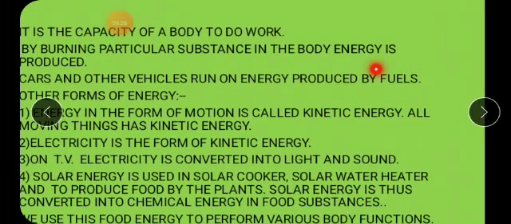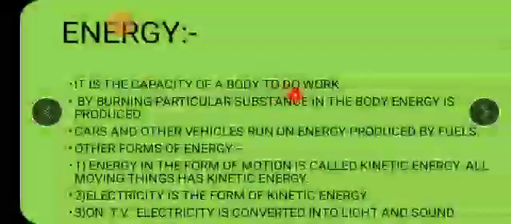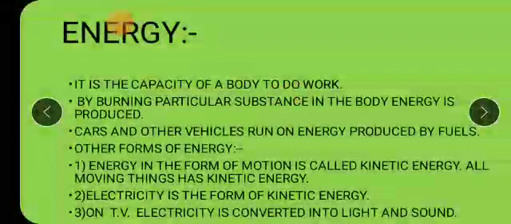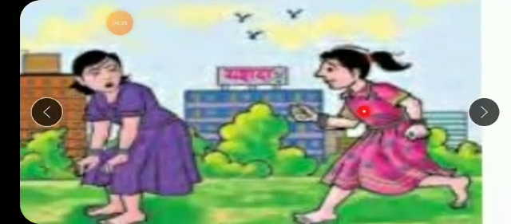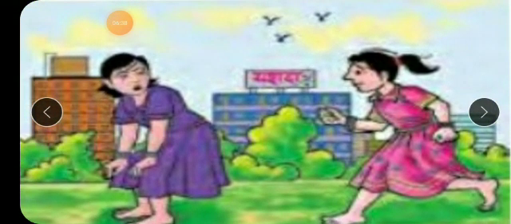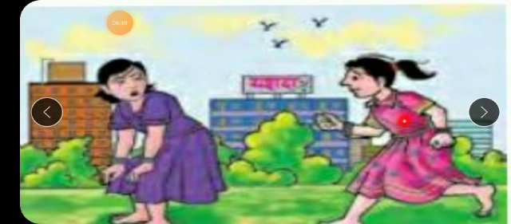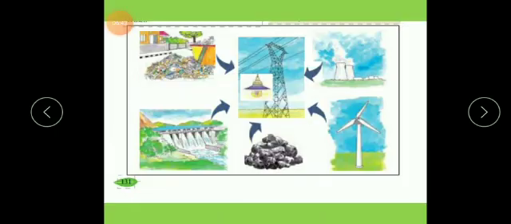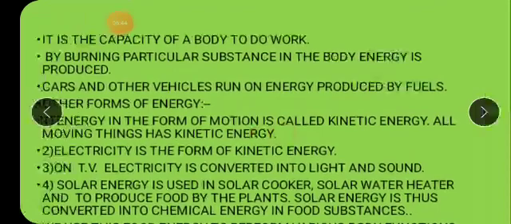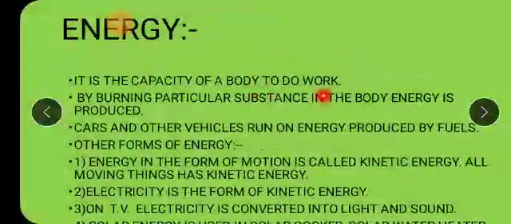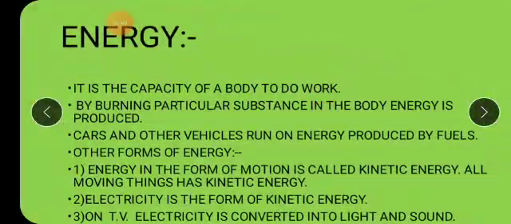So energy is basically what, children? It is the capacity of a body to do work. It is our capacity. Like in this picture, this is the capacity of this girl. She is running. This is her capacity. She can run. But this is not the capacity of this girl. She cannot run like her. So energy is the capacity of a body to do work, to perform any work. Whatever is the capacity of a body, how much work we can do, that is the energy.